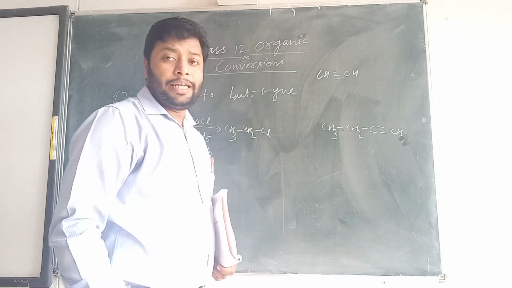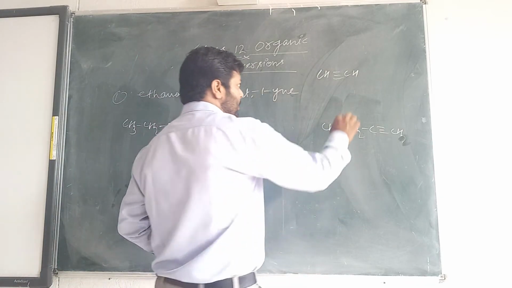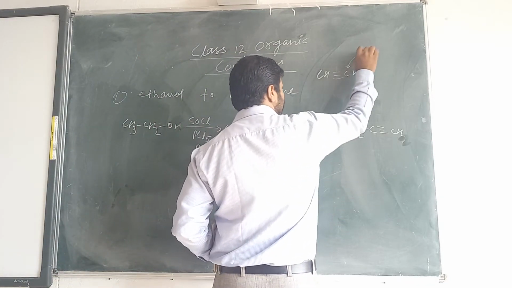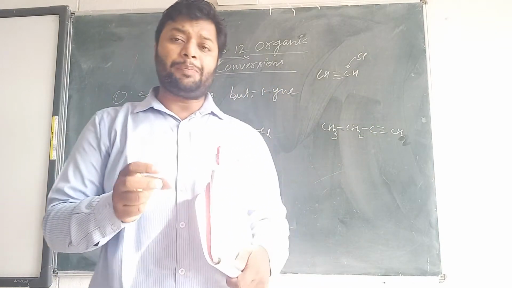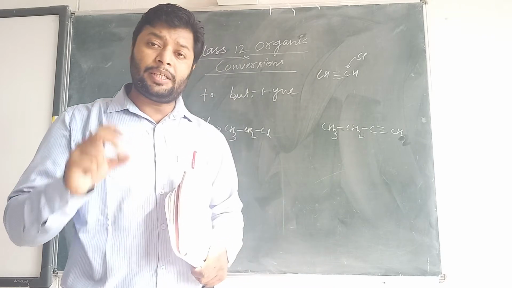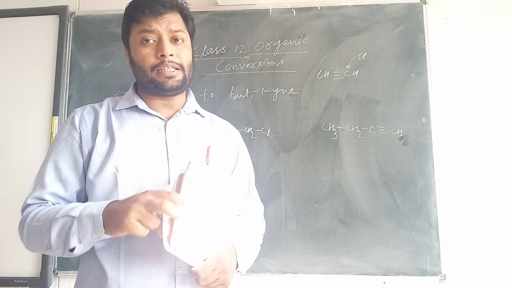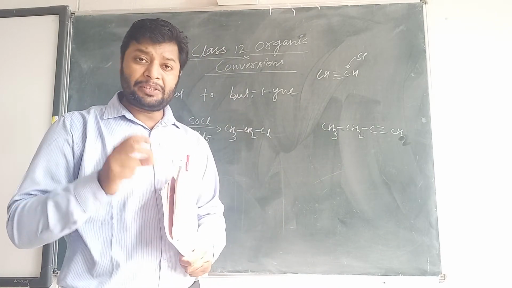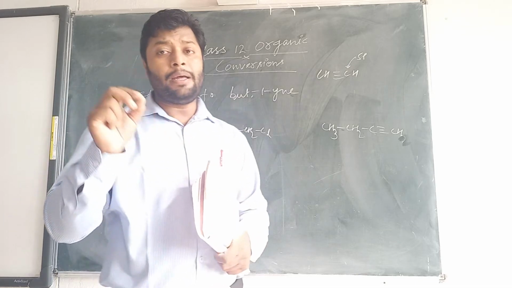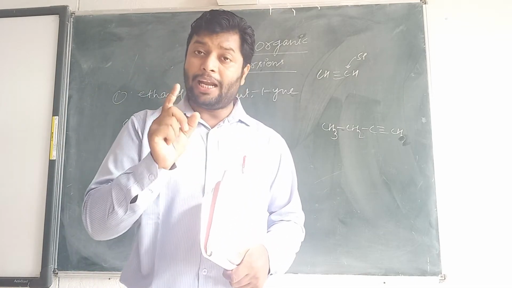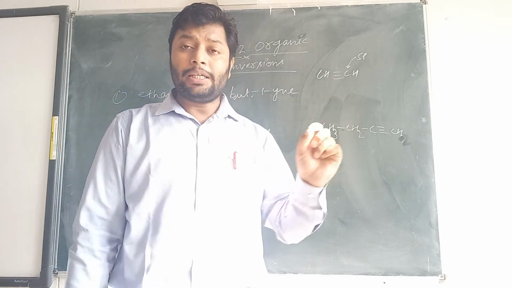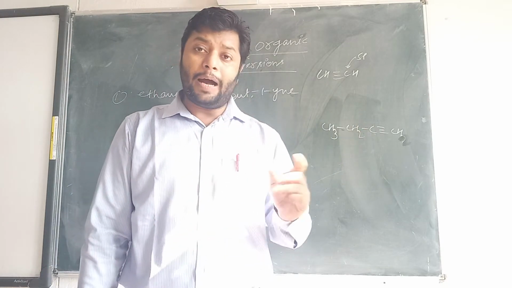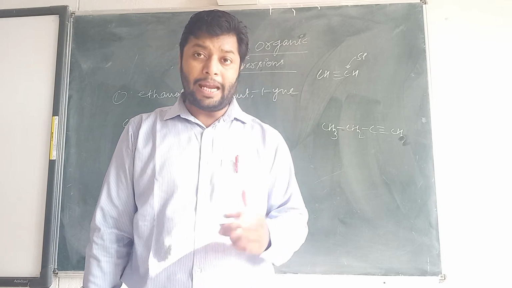Students, in acetylene gas the carbon has sp hybridization. And look at the condition: whenever there is sp hybridization, there is a possibility of some acidic character in the molecule, especially if there is no positive inductive effect along with it. Here you can see this is the simplest member of the ethyne, alkyne family.